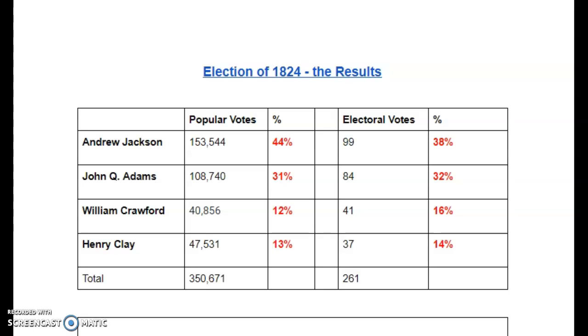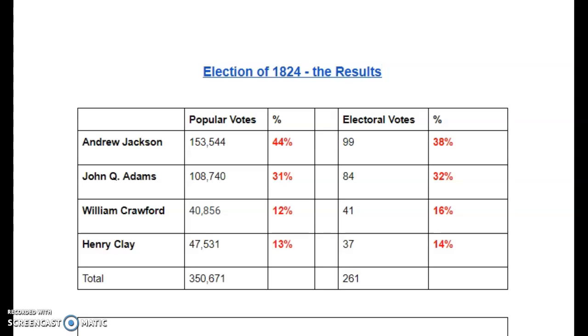And although nobody really ran away with this race, Andrew Jackson was in the lead of both the popular votes and the Electoral College votes as well. And as you can see here on the screen, Andrew Jackson secured 153,544 popular votes, which was about 44% of the overall popular vote. And in the Electoral College, he had 99 of the 261 electoral votes, which gave him 38% of the Electoral College votes. Then you can break it down from there.